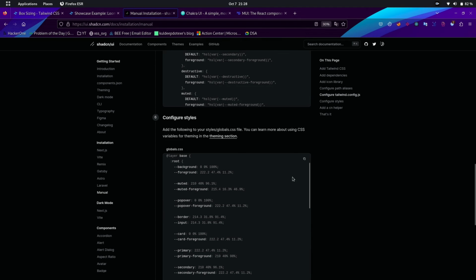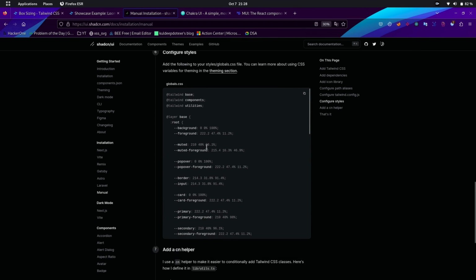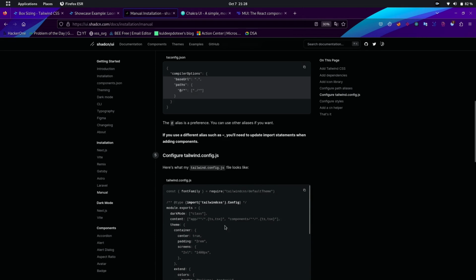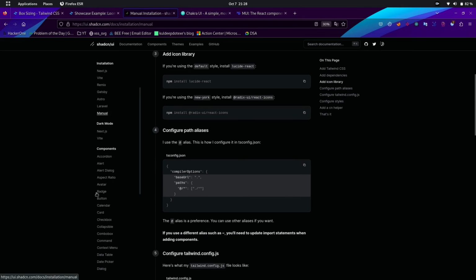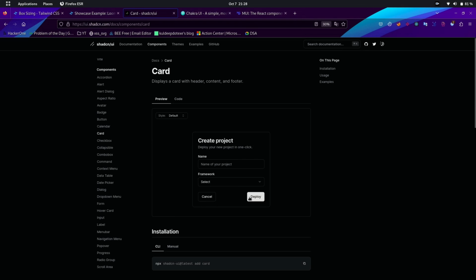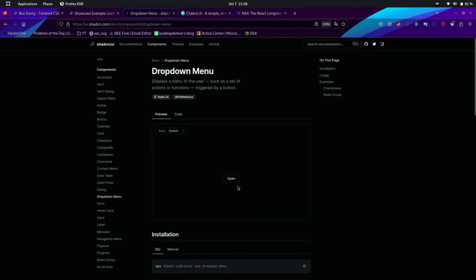You will also have to import the Tailwind CSS in your main CSS file. At last, add this function to add the conditional adding of Tailwind CSS classes. That's it. You are good to go for adding Shadcn UI components to your project. Now scroll down to the components part to start exploring different components provided by the Shadcn UI.